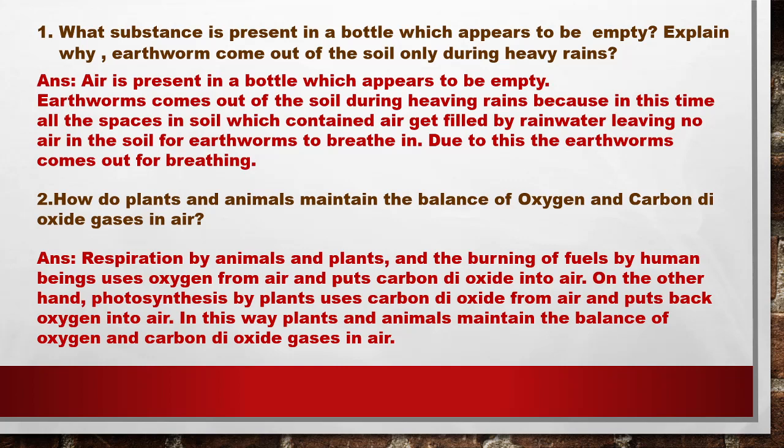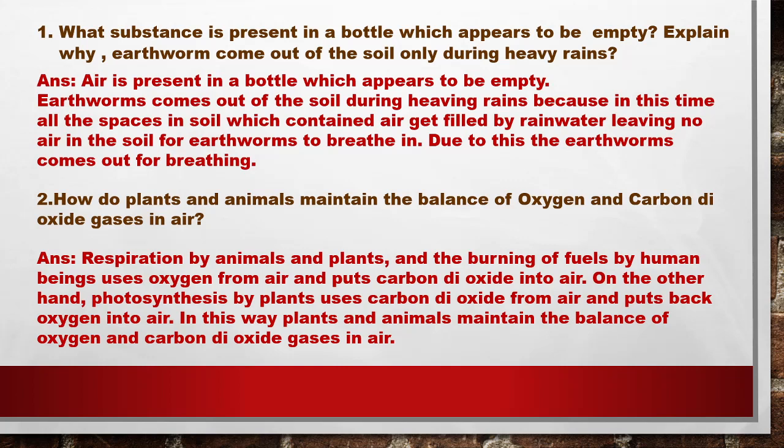Explain why earthworms come out of the soil during heavy rains. Earthworms come out of the soil during heavy rains because at this time, all the spaces of the soil, that means the soil pores, which are generally filled with air, and all the soil organisms take their respiratory gases from the air trapped within the soil particles. But during heavy rains, the rainwater leaves no air in the soil for the earthworm to breathe.